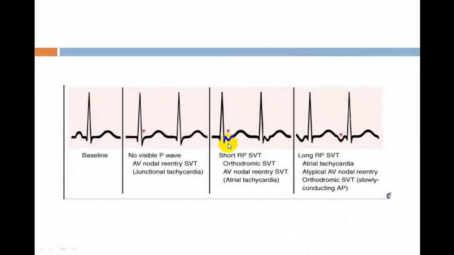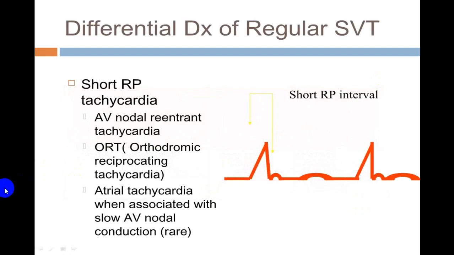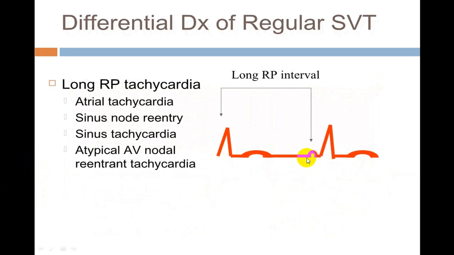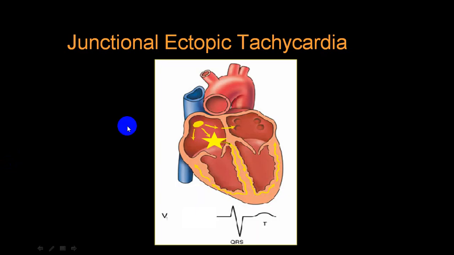So this is what we call a short RP interval. You try to look for that, and if there is a long RP interval, it is an atypical variety of AV node re-entry. Is that clear? While short RP is usually always orthodromic variety. So that is typical to differentiate. Short RP, this is long RP interval, and whenever you get that, try to rule out the atypical variety of AV nodal re-entry tachyarrhythmias, or we call antidromic variety.